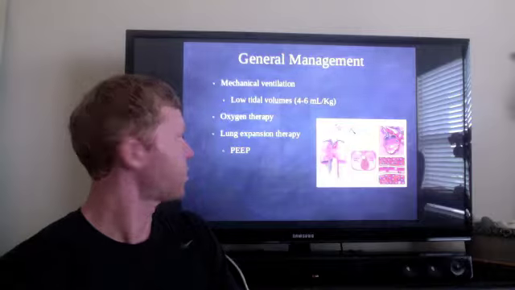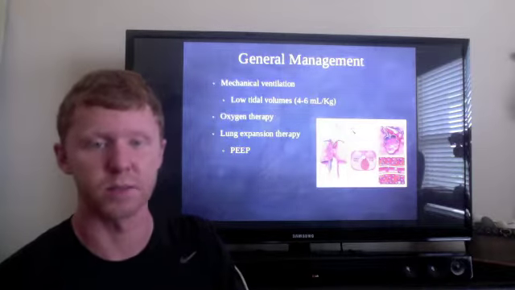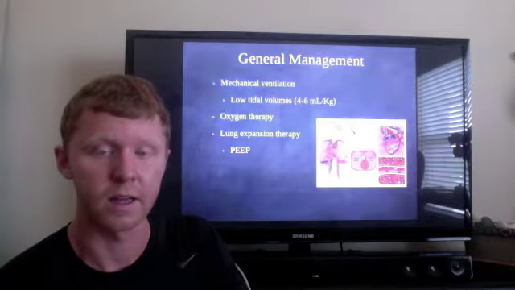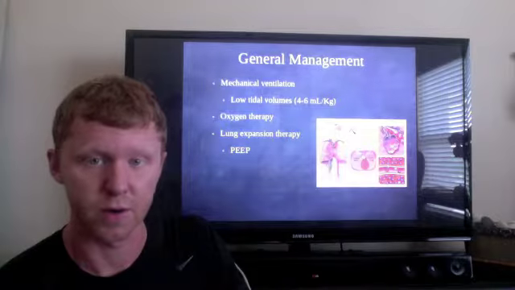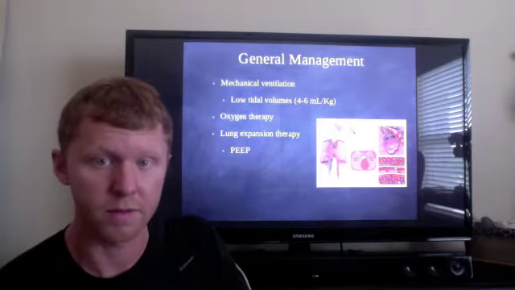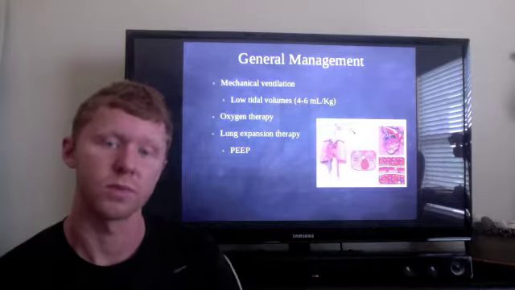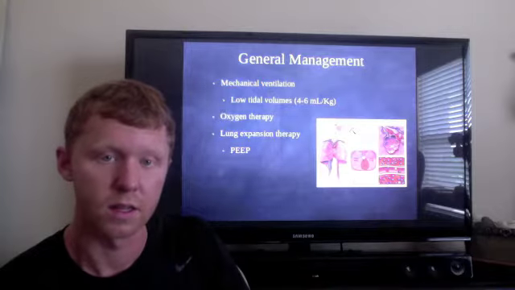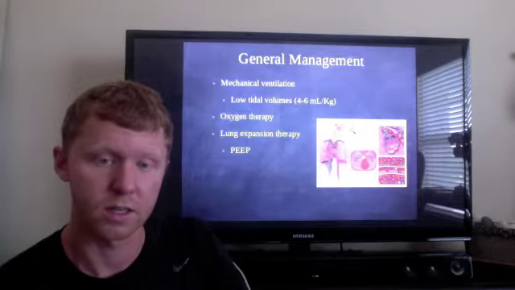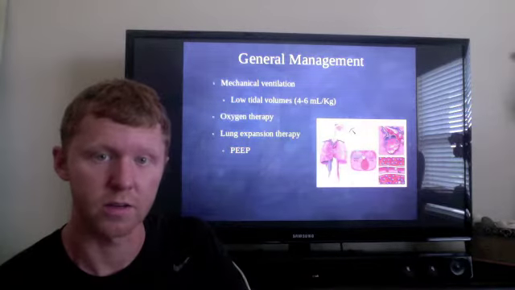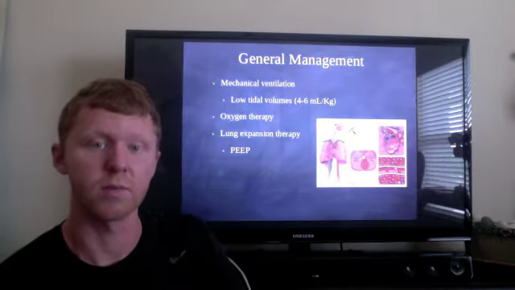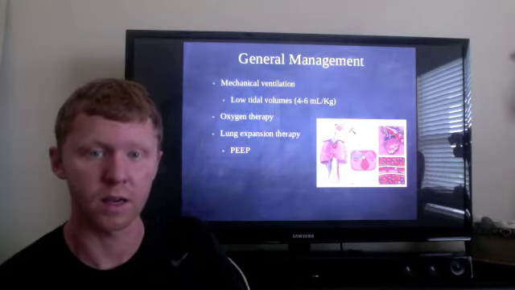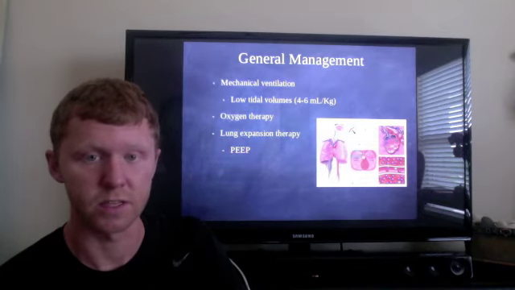So some general management, because these patients won't be able to support their own ventilation, mechanical ventilation is usually needed, and low tidal volumes and high respiratory rate is used to keep a normal minute ventilation. So we'll start between 4 to 6 milliliters per kilogram of ideal body weight, and then because of the low levels of oxygen concentration in their body, oxygen therapy is needed. And then lung expansion therapy, so for example PEEP, will be needed as well to keep those alveoli open and help the patient receive better gas exchange.